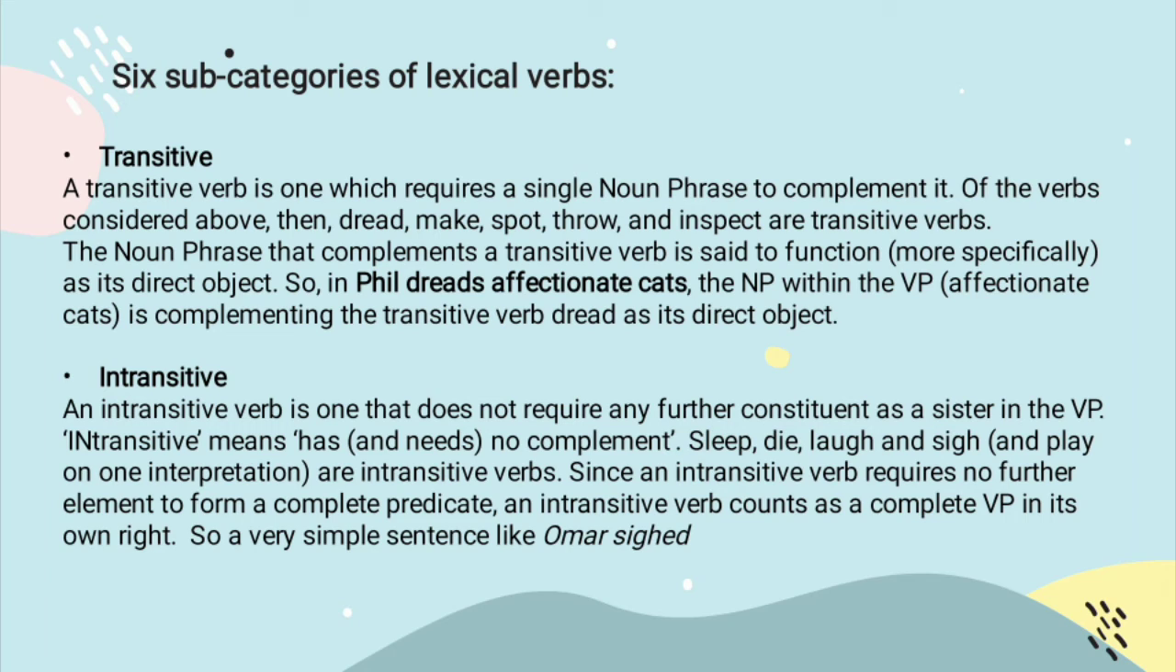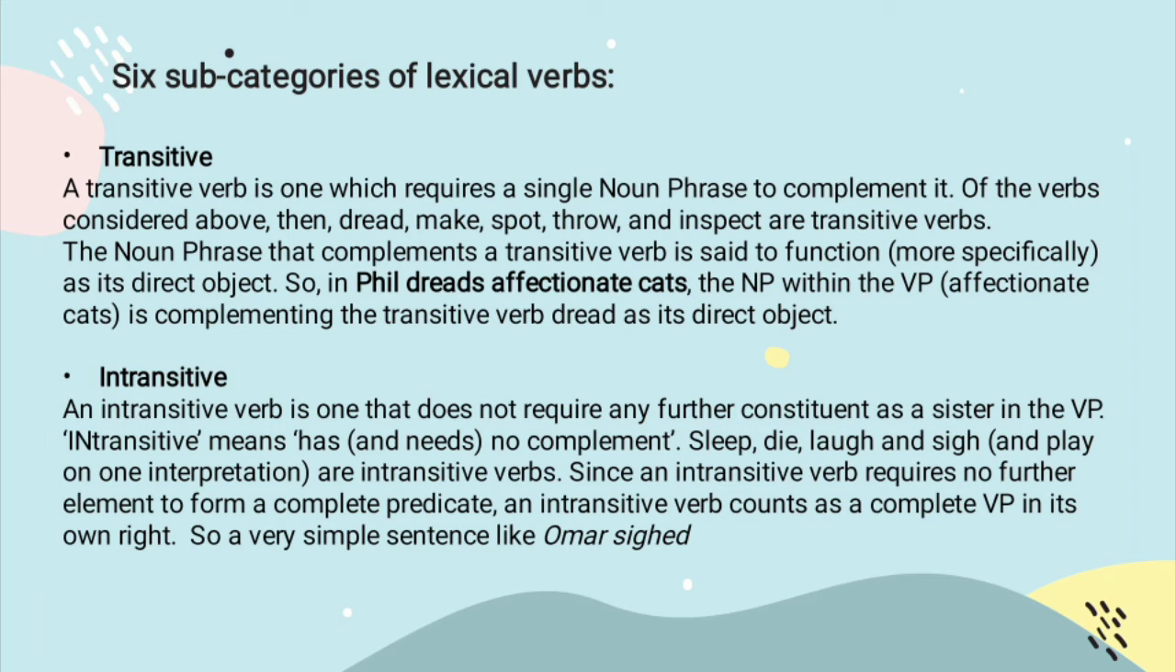First, transitive. A transitive verb is one which requires a single noun phrase to complement it. Of the verbs considered above, then, treat, make, spot, throw, and inspect are transitive verbs. The noun phrase that complements a transitive verb is said to function, more specifically, as its direct object. So, in the sentence with affectionate cats, the noun phrase within the verb phrase, affectionate cats, is complementing the transitive verb treat as its direct object.